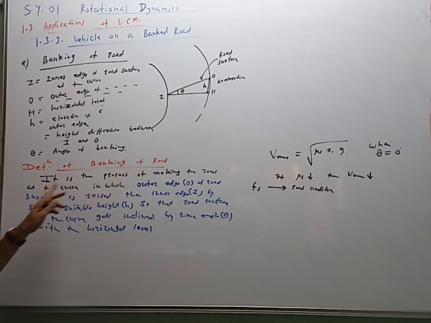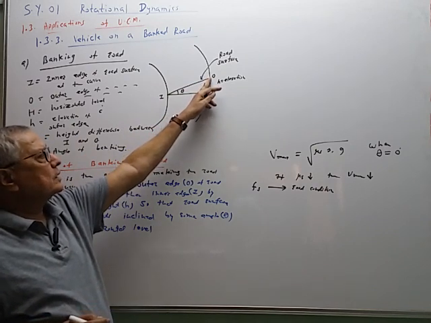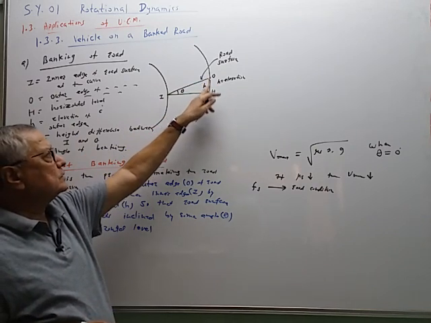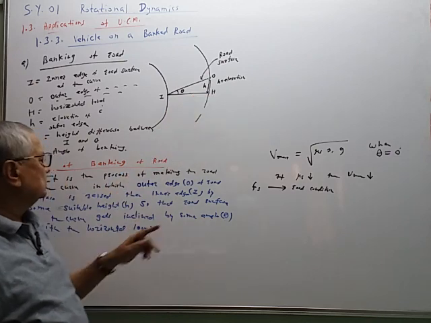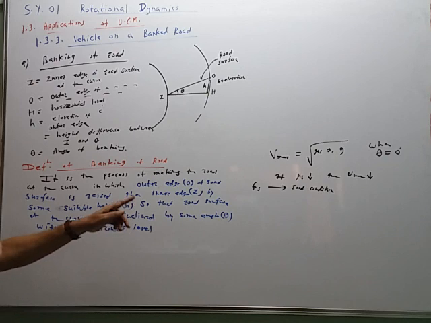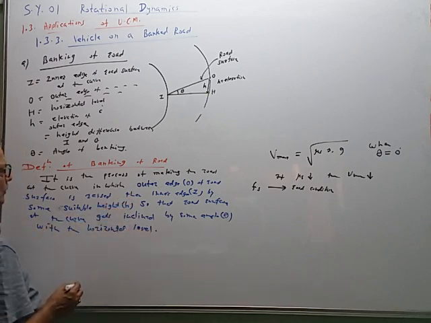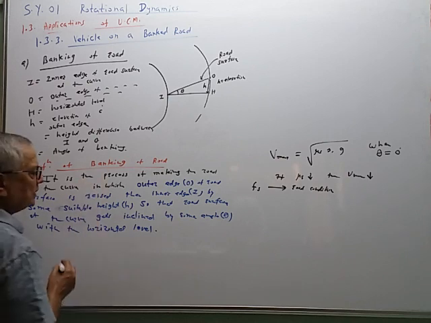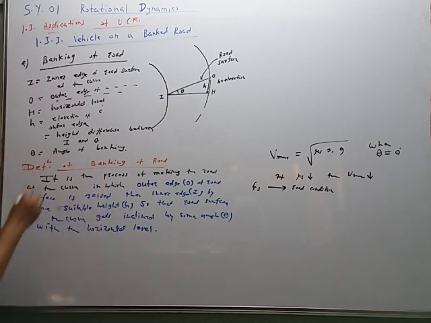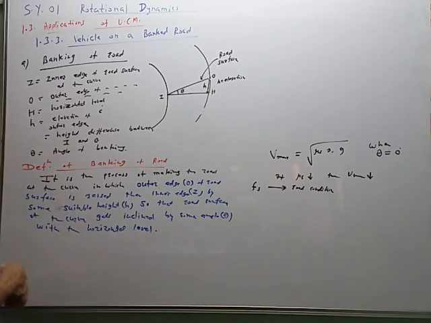It is the process of making the road at the curve in which the outer edge of the road surface is raised. See this, from here to here we have raised it. The outer edge of the road surface is raised than the inner edge by some suitable height h, so that the road surface at the curve gets inclined at an angle theta with the horizontal. This process is called the banking of road. And now this angle theta is called the angle of banking. So we can give the definition of angle of banking also.